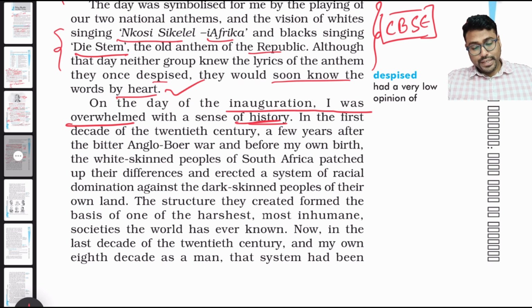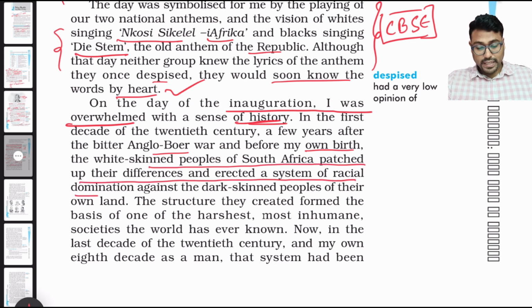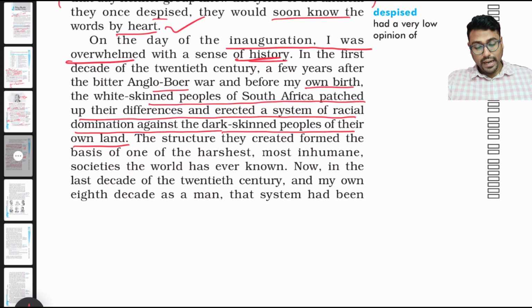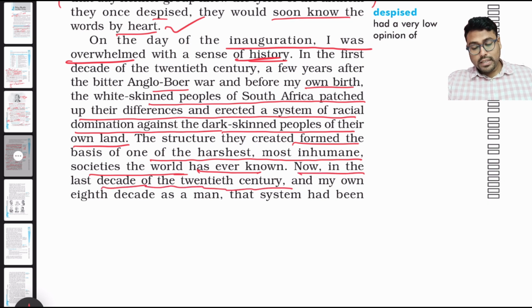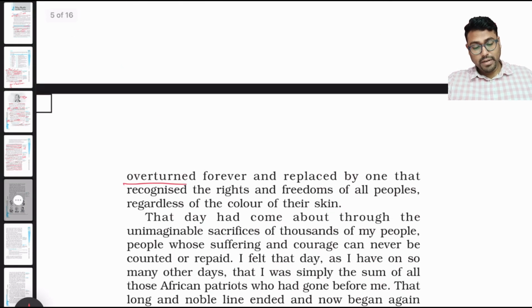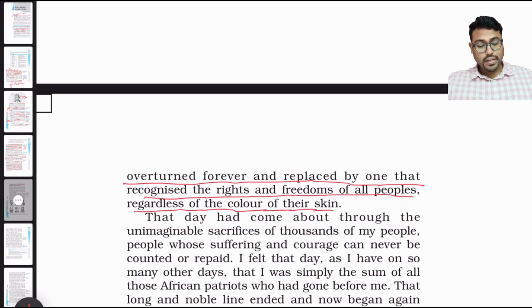In the first decade of the 20th century, a few years after the bitter Anglo-Boer War and before my own birth, the white-skinned people of South Africa patched up their differences and erected a system of racial domination against the dark-skinned people of their own land. The structure they created formed the basis of the harshest and most inhuman society the world has ever known. Now, in the last decade of the 20th century, my own eighth decade as a man, that system had been overturned forever and replaced by one that recognized the rights and freedom of all people, regardless of their color and skin.